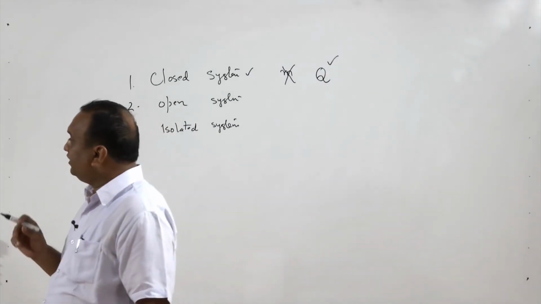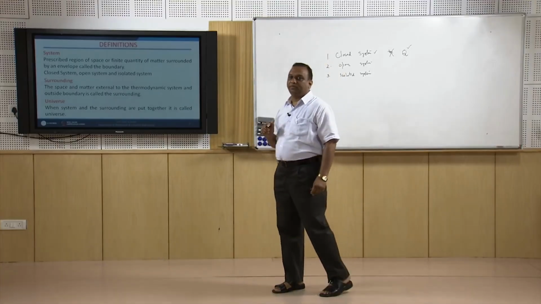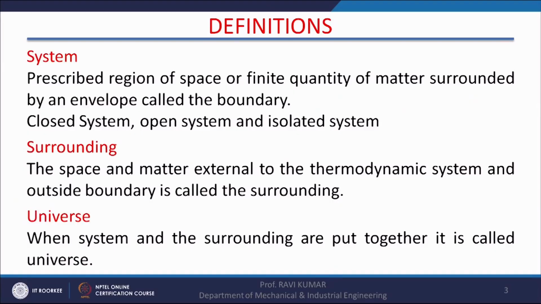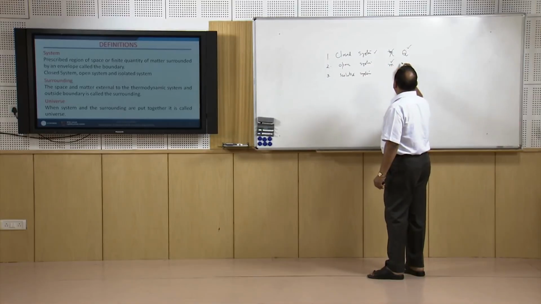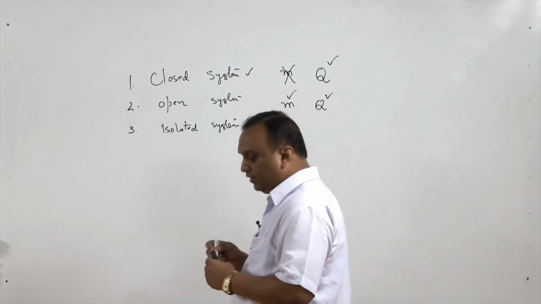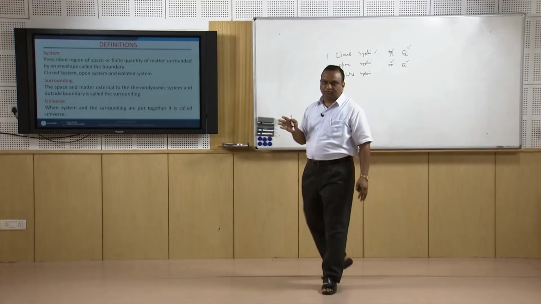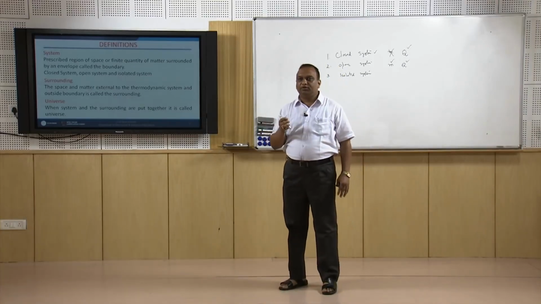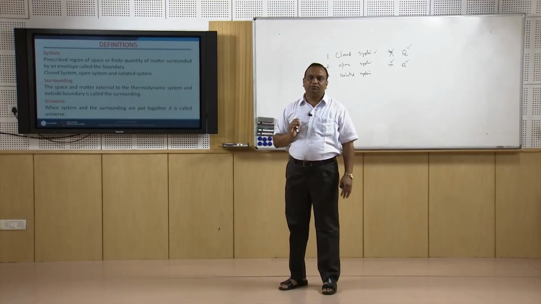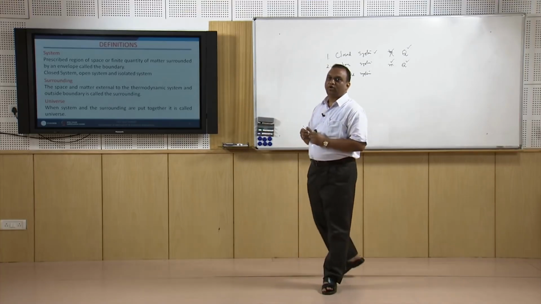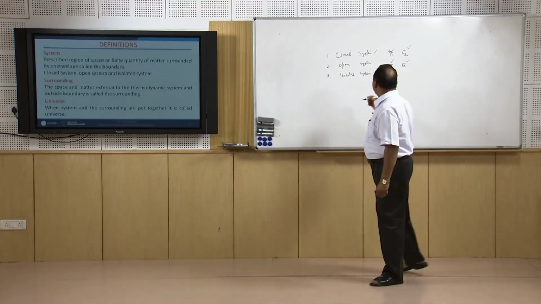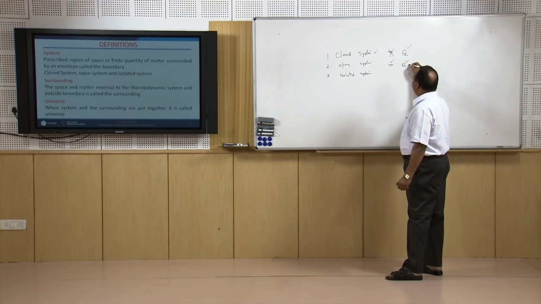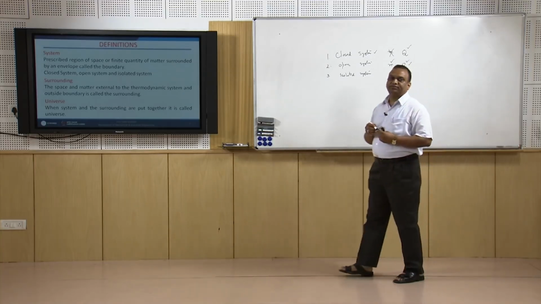Now, the second type of system is open system. In an open system, mass transfer and heat transfer both are allowed. For example, if I open the doors and a window of this room, then air can come into the room and air can leave the room also, and heat transmission through the walls, the ceiling and the floor of the room can take place. Then this room becomes an open system.